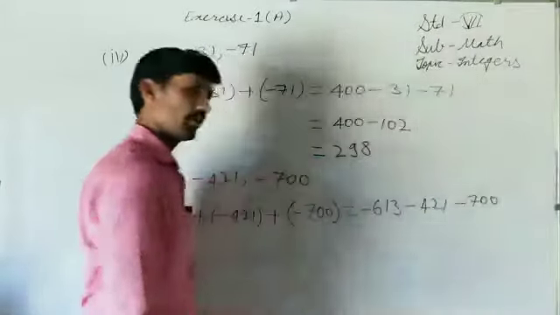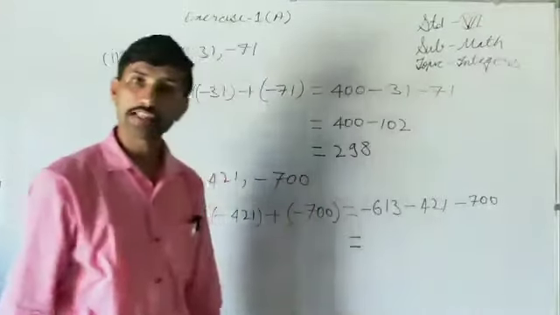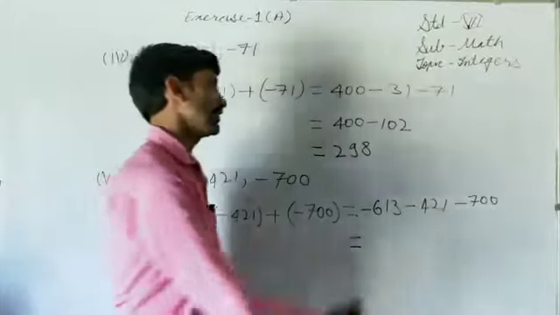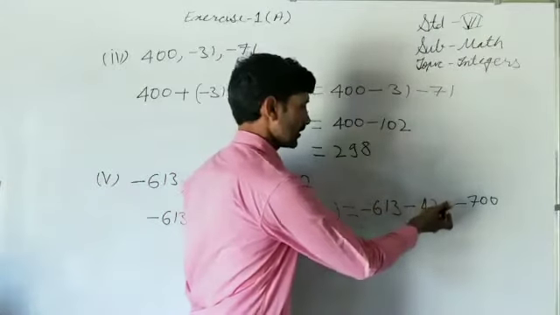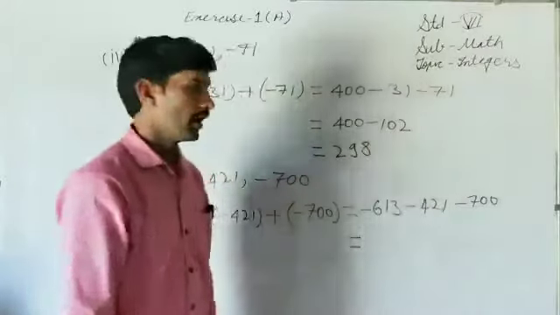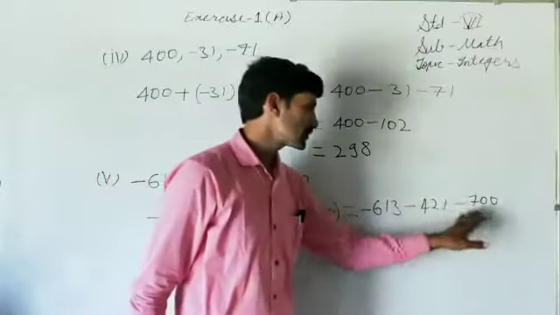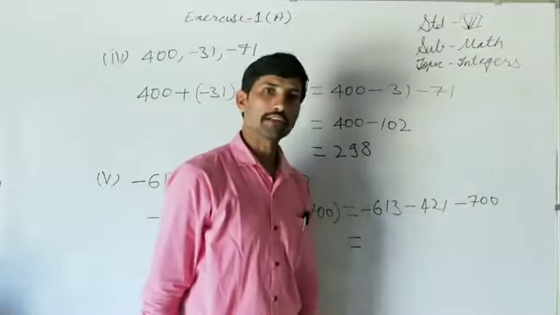All the integers have the same sign, and we discussed that if all the integers have the same sign, then they will always be added. So find the addition of 613, 421 and 700. Write that here. And after that we will decide the sign. Whatever the sign of the integers, that will be the sign of their sum.